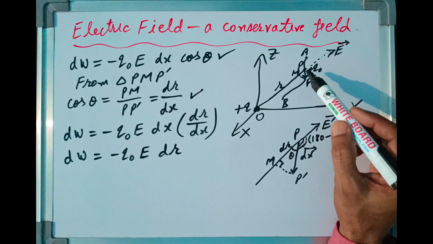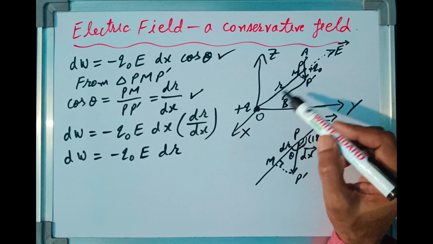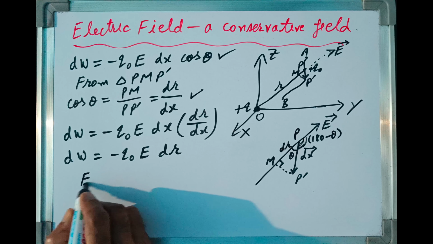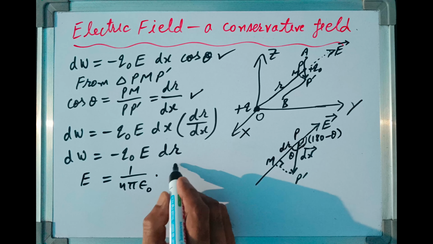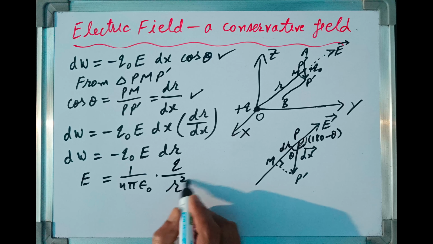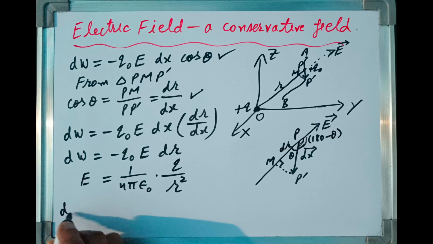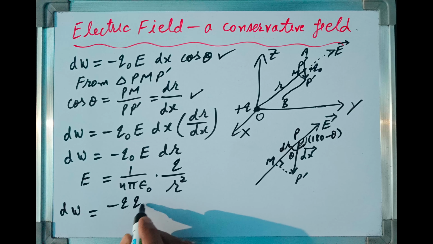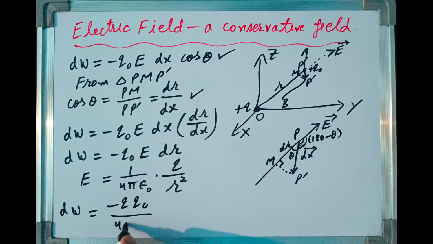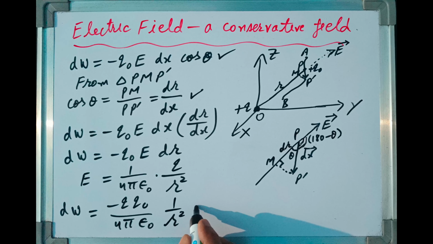Electric field at this point P, due to this source charge at distance r, can be written as E is equal to 1 over 4 pi epsilon naught q upon r square. After putting this value of electric field, we get small amount of work done equal to minus q naught upon 4 pi epsilon naught into 1 over r square dr.